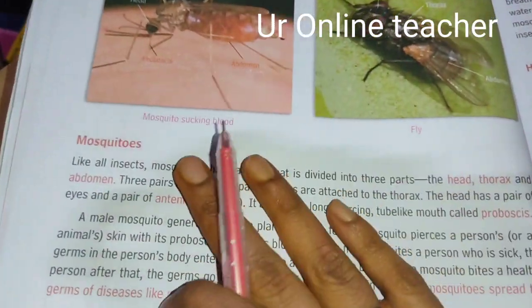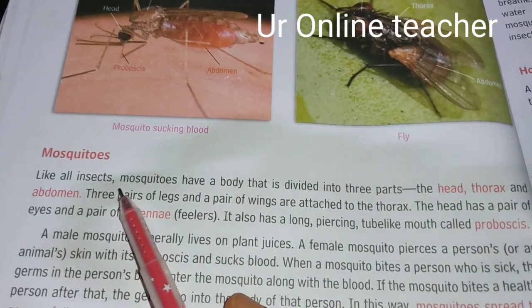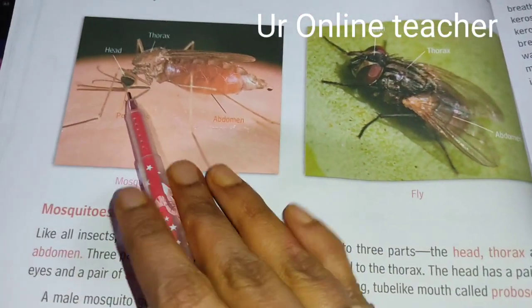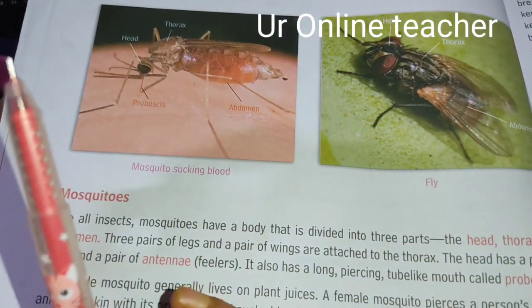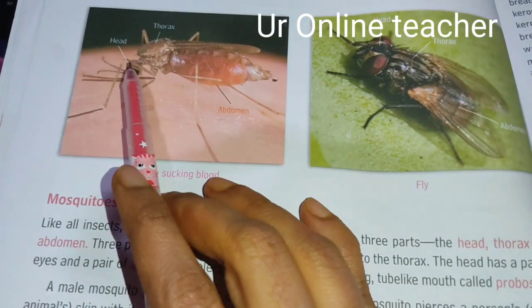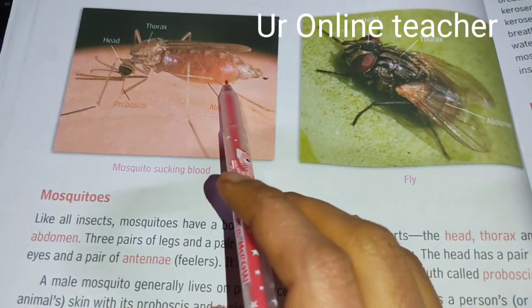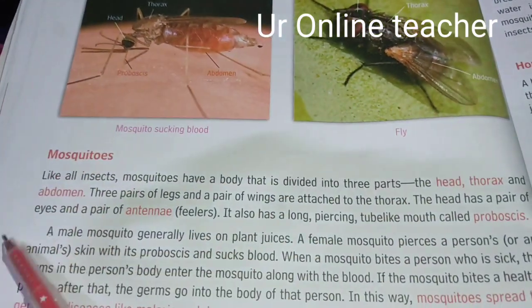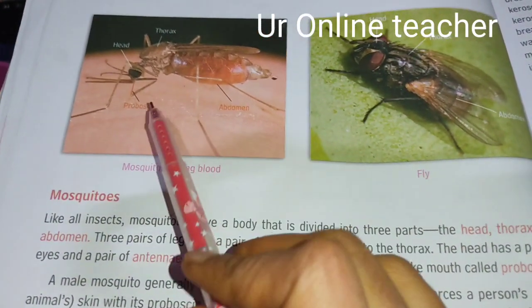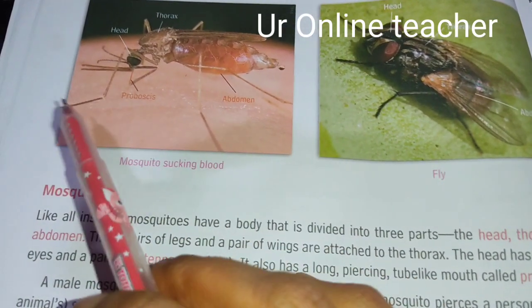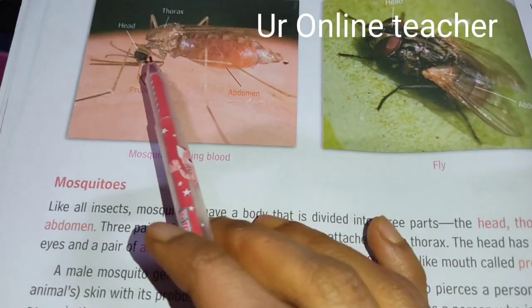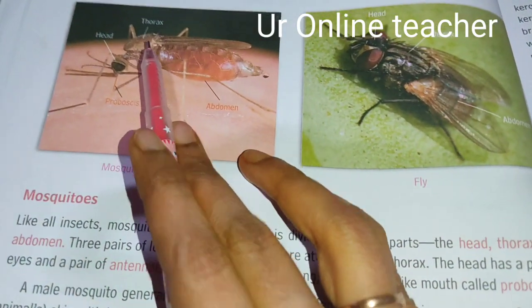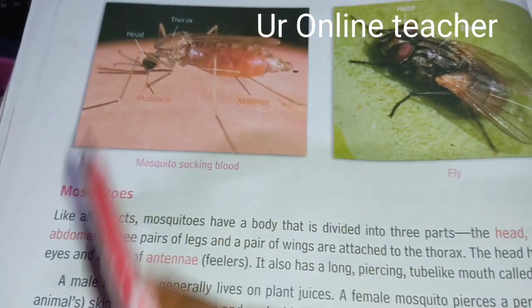Let's see how the mosquitoes will carry. Like all insects, mosquitoes have a body that is divided into three parts. What are they? Head, thorax and abdomen. There are three pairs of legs, so altogether 6 legs, and a pair of wings attached to the thorax. So to the thorax 3 pairs of legs and 1 pair of wings are attached.